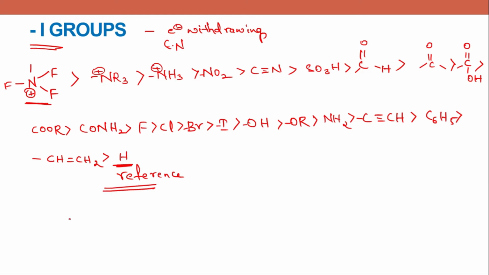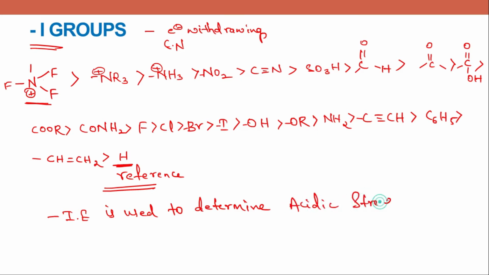Now we'll see, this minus I effect is used to determine acidic strength. We are going to use this concept to determine the acidic strength of carboxylic acids and alcohols.